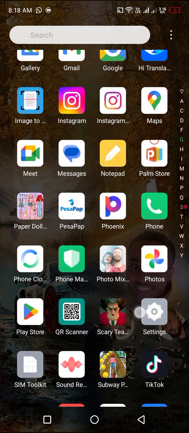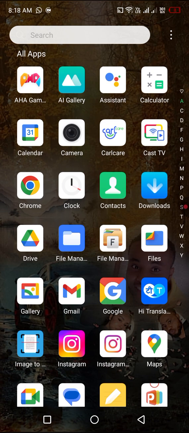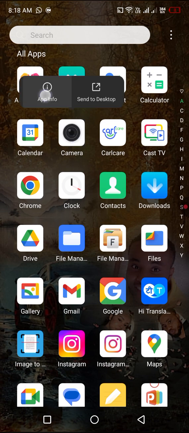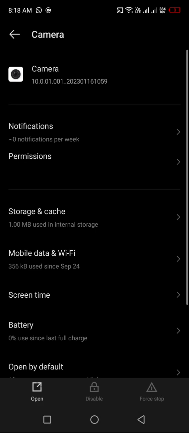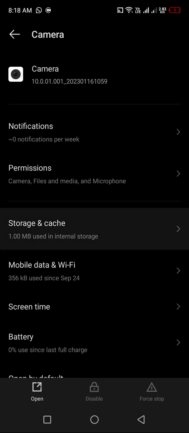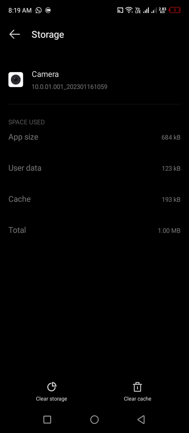Once you have done that, locate your camera app, the one that came with the phone, long press it, find storage and cache. Here for the camera, you will clear cache first. Okay, don't clear storage first, clear cache first. Once you clear cache, then clear storage. It will not wipe your photos or pictures.